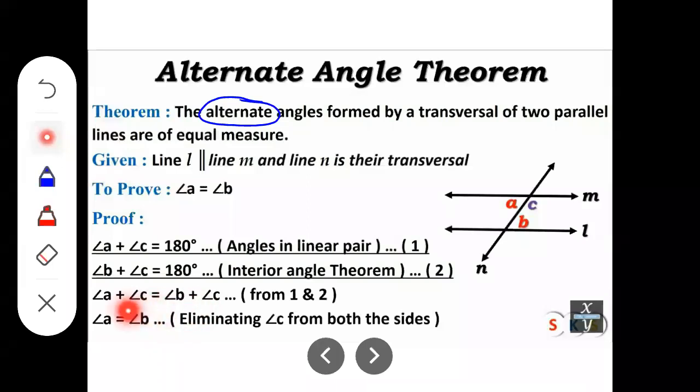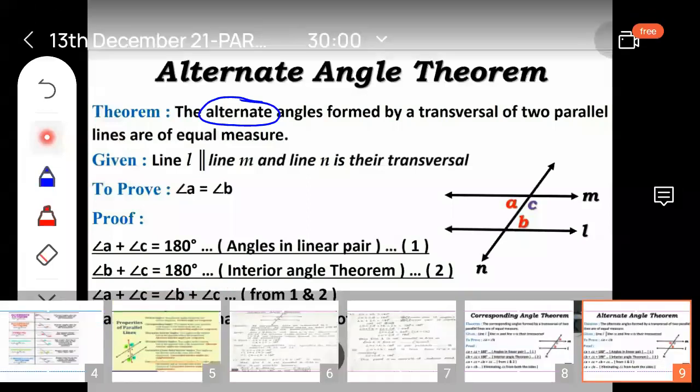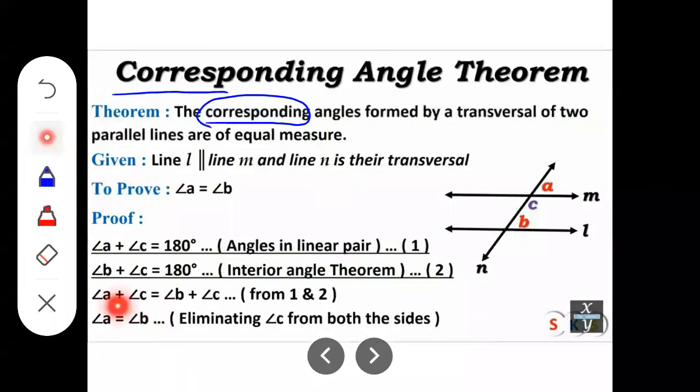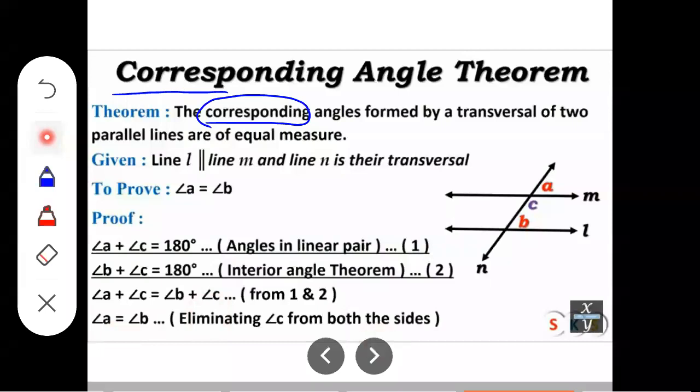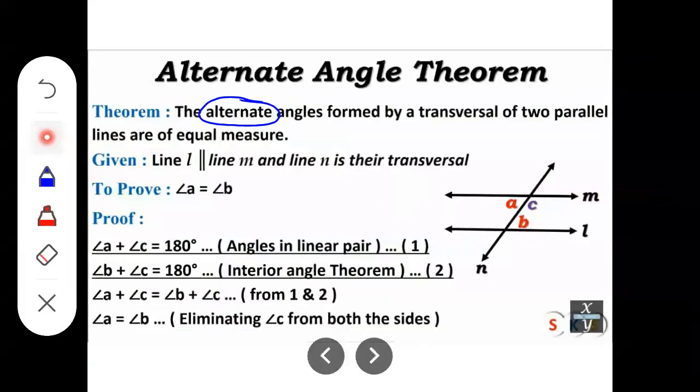Now A plus C equal to B plus C. In this theorem also, A plus C equal to B plus C. I am explaining in short, so we understood it. And after elimination, what we got is angle A equal to angle B, and angle A equal to angle B.